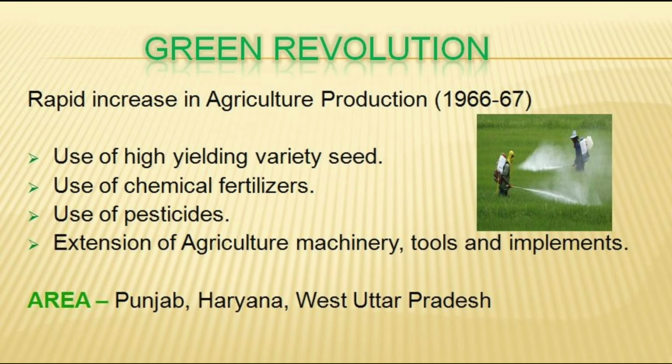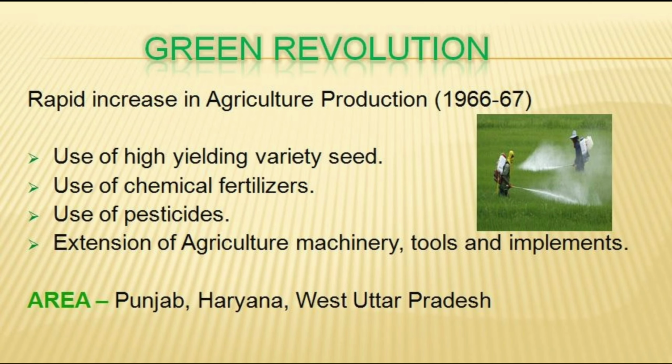First type of revolution is green revolution. Green revolution is rapid increase in agricultural production in which a new process of farming was adopted. It was done in 1966 to 1967.